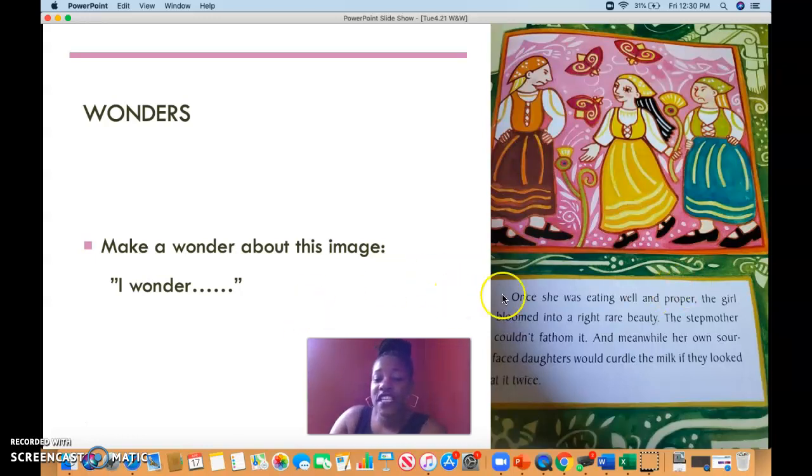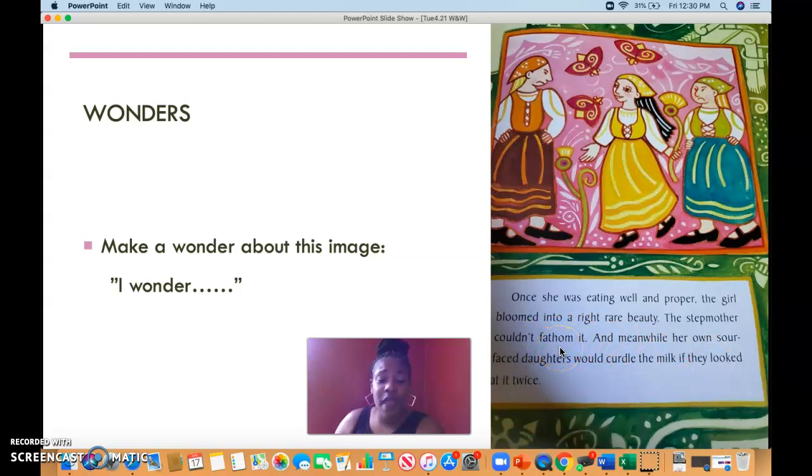So here's a page. It says, once she was eating well and proper, the girl bloomed into a right rare beauty. The stepmother couldn't fathom it, and meanwhile, her own sour-faced daughters would curdle the milk if they looked at it twice. Let me see what I can wonder about from this page. What questions can I come up with from this reading? I wonder what the word fathom means.